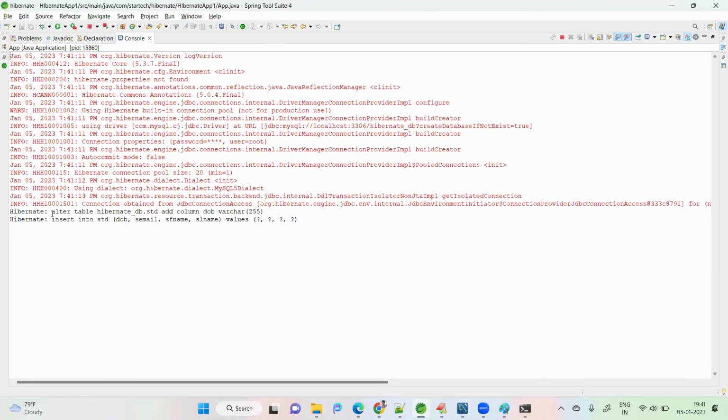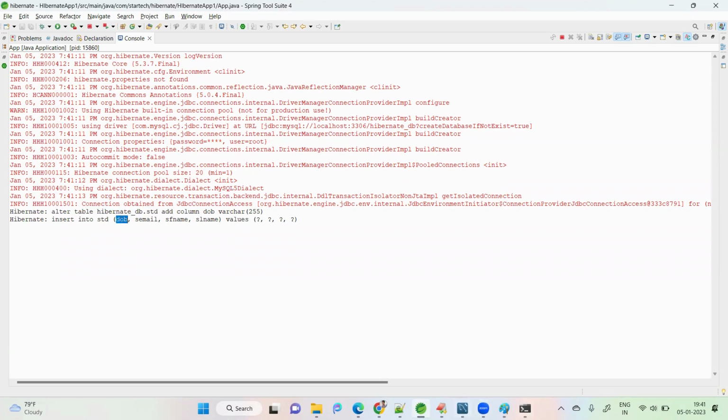It is saying first: alter table student add column DOB. That means it is trying to add a new column because Hibernate identified that the DOB column is not present, so it has to create it. That is why it is giving an alter query. Why alter? The table is already present, and to modify an existing table structure we have to use alter. I already told this in the SQL basics. Now it has inserted the data: DOB, first name, last name.